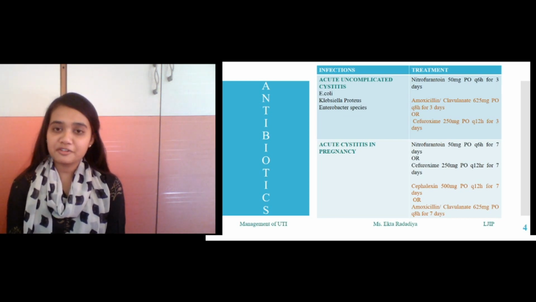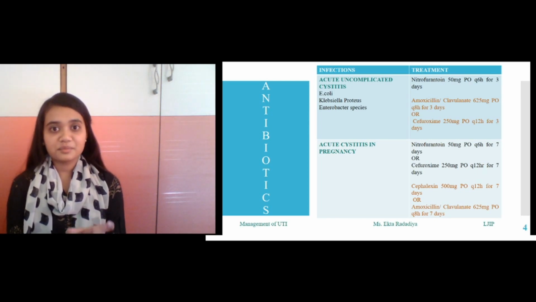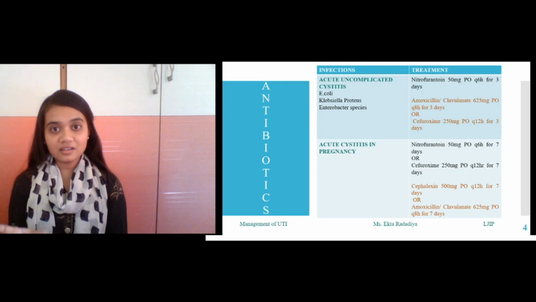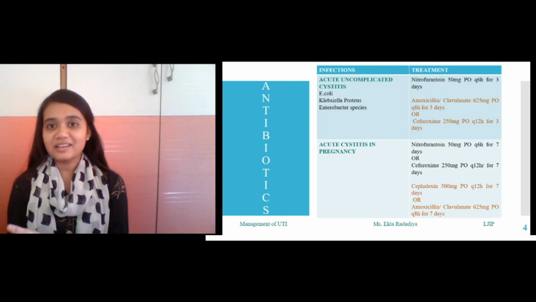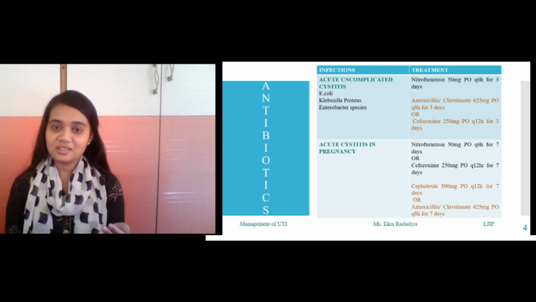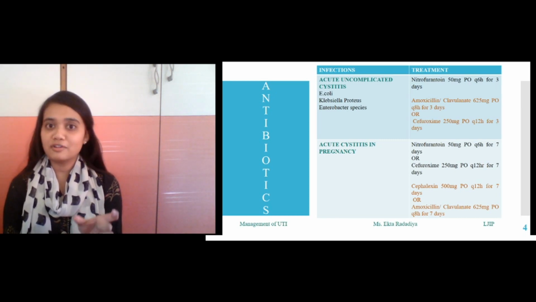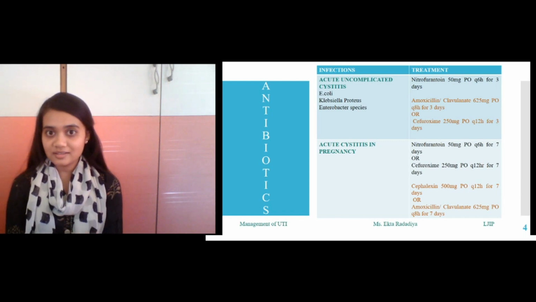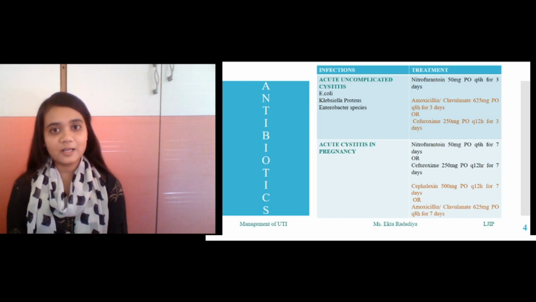Alternative treatment to nitrofurantoin includes amoxicillin and clavulanic acid. Amoxicillin resembles penicillin. Amoxicillin inhibits penicillin binding protein 1 and other higher molecular weight penicillin binding proteins. These PBPs, penicillin binding proteins, are responsible for glycosyltransferase and transpeptidase reactions for the cross-linking of D-alanine and D-aspartate for cell wall synthesis. Without the action of these enzymes, the cell undergoes autolysis, which leads to the breakdown of the cell wall and hence cell death.